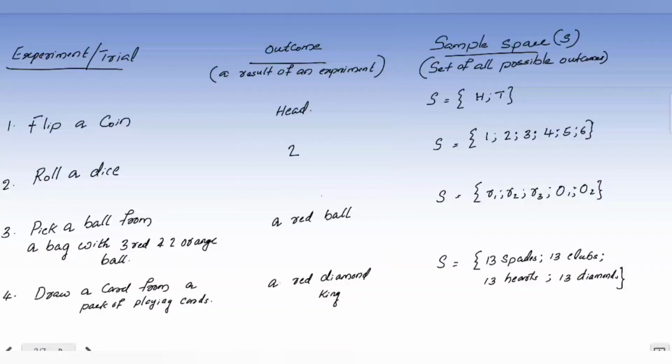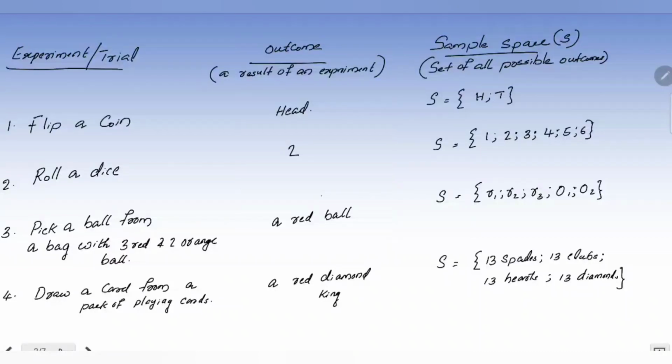So that one card is a red diamond king. So these are the outcomes of each experiment. Now the very important one, that is the sample space. What is sample space? Sample space means the set of all possible outcomes of that particular experiment. And we are using capital letter S to represent sample space.